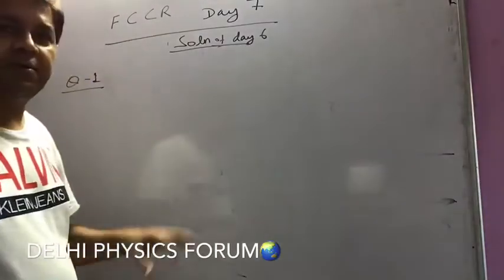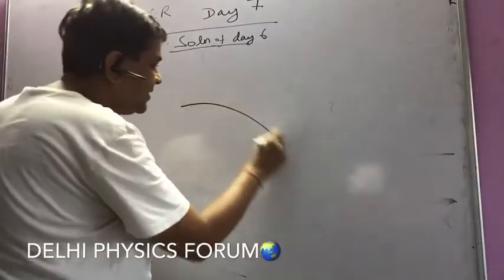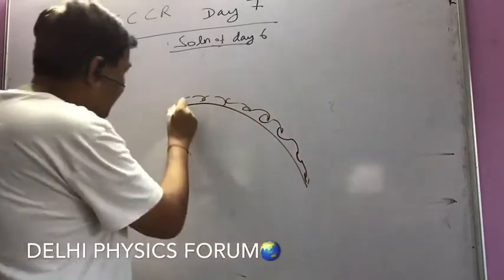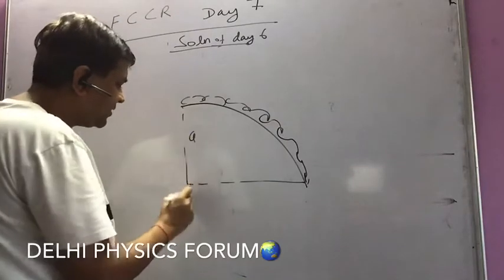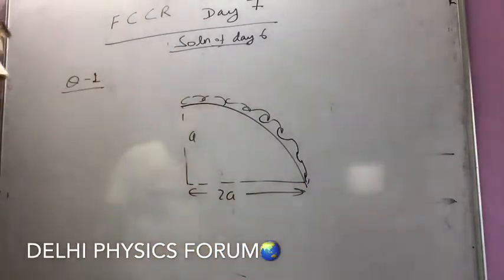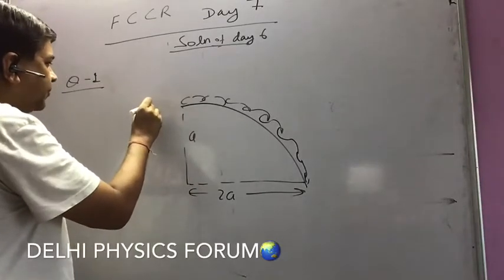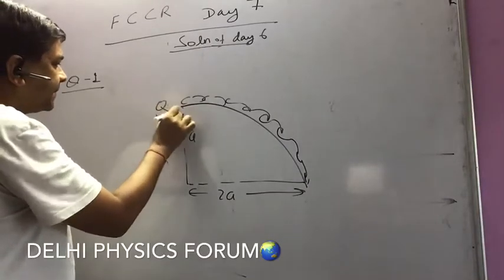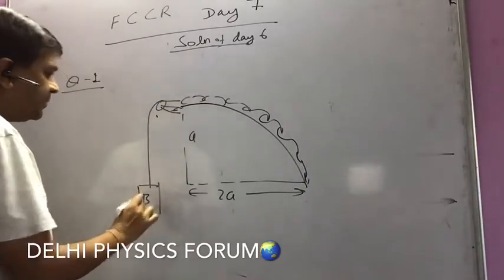In fact it was an ellipsoid on which a chain was placed, and the semi-minor axis of the ellipsoid was A and the semi-major axis was 2A. So this was the diagram that was given to us, and then we had a pulley and the pulley was joining a string and the string was hanging a block. Say I named it as B, and the system was under equilibrium, and what was asked to us was in what range the value of B may lie.